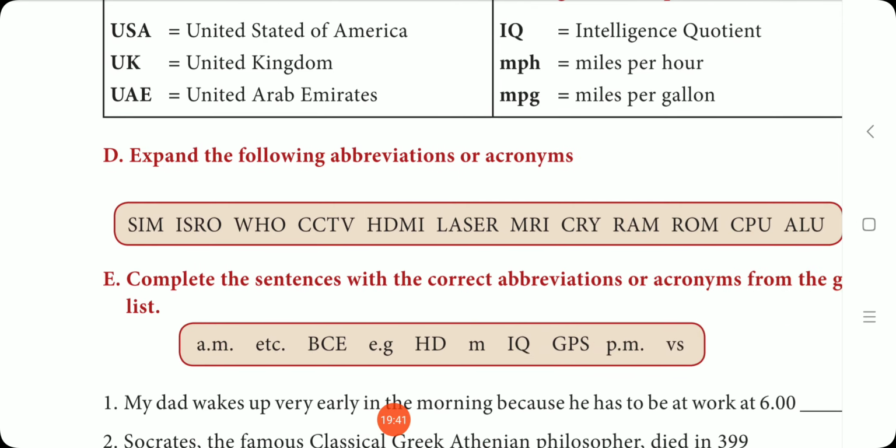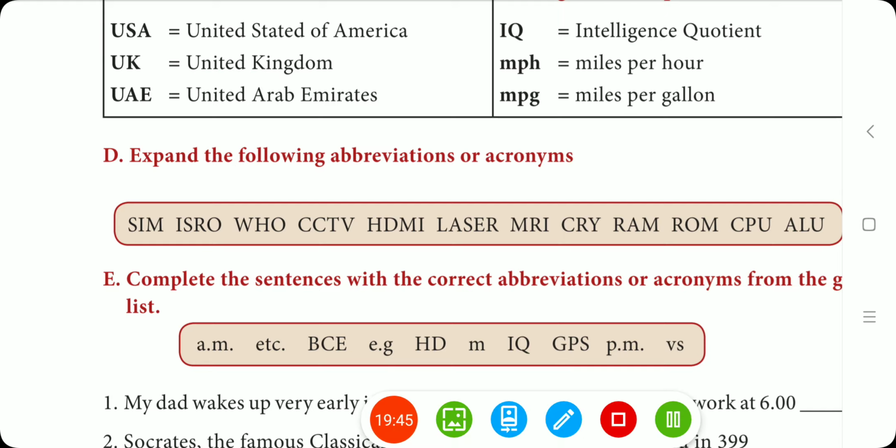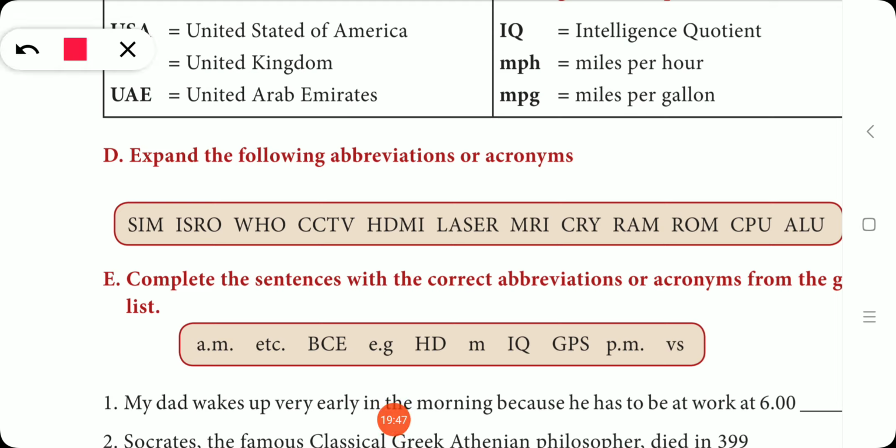Next, an exercise is given for you. Expand the following abbreviations or acronyms. Here, what are the abbreviations and what are the acronyms? I think you can differentiate. SIM is an acronym, ISRO acronym, WHO acronym, laser acronym, CRY acronym, RAM, ROM acronyms, and all the remaining, CCTV, HDMI, MRI, CPU, ALU, are abbreviations.